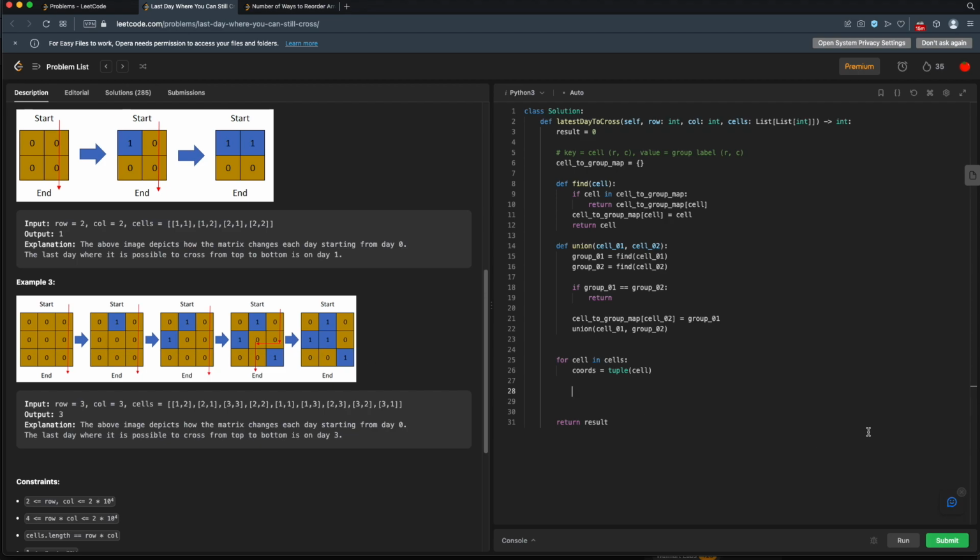Oh man, that's a big one. So let's see. We have some offsets here. I'm just going to have a list of offsets, and these are going to be up, down, left, right, and then up, left, up, right, down, left, down, right. So these are a set of, it looks like that'll be 8 different options.